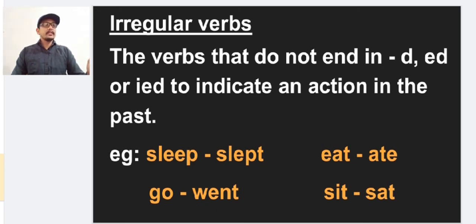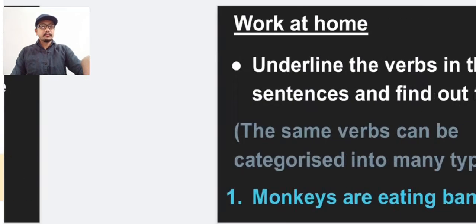Here, to make the past, different words are used. So we did not make the words by adding d or ed or ied to form the verbs in the past. So if we cannot make the verbs past by adding d or ed or ied, these types of verbs are called irregular verbs.